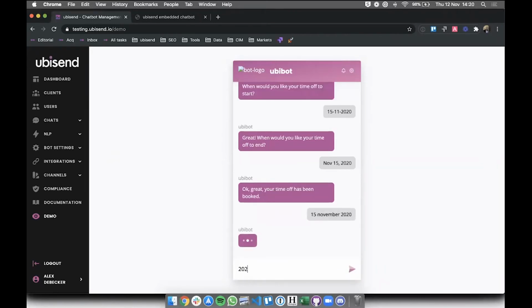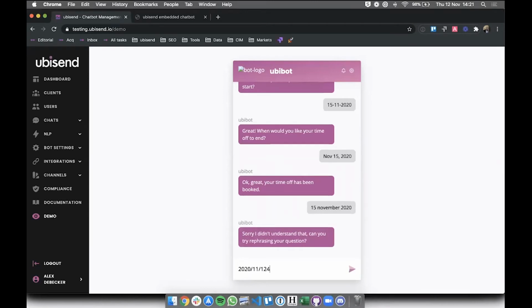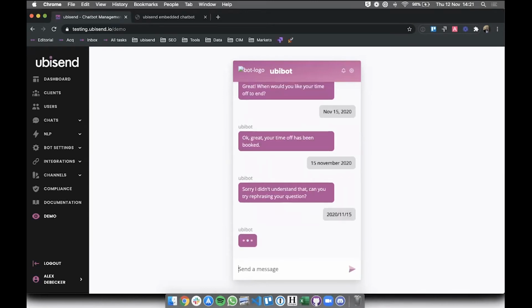or if I send 2020 11/15, like all of these things, if you're a programmer, you know very well that this is going to be very annoying because all of these different formats could mean anything. And if I go into 2020 01 05, for instance, is that the 5th of January or is that the 1st of May? You don't really know. So obviously having this date picker is a much nicer experience for both the user and for the platform and the eventual integrations that you're going to use later on to handle the data. So it's just a lot nicer.